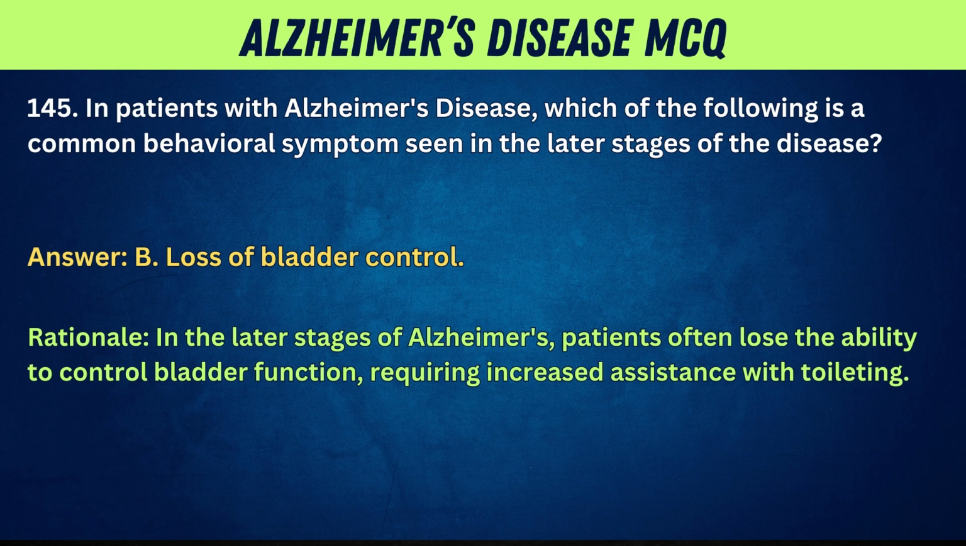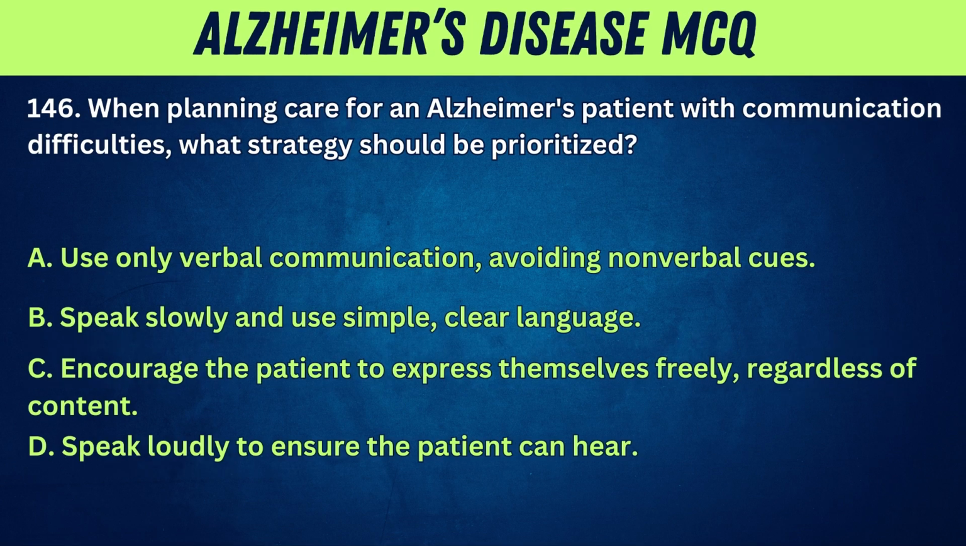Loss of bladder control. Rationale: in the later stages of Alzheimer's, patients often lose the ability to control bladder function, requiring increased assistance with toileting.